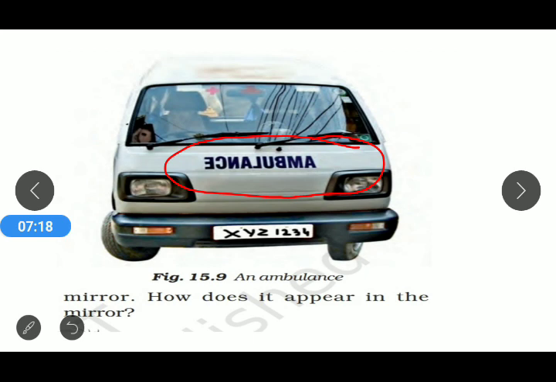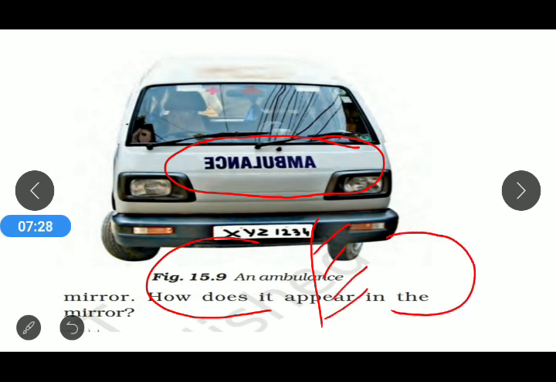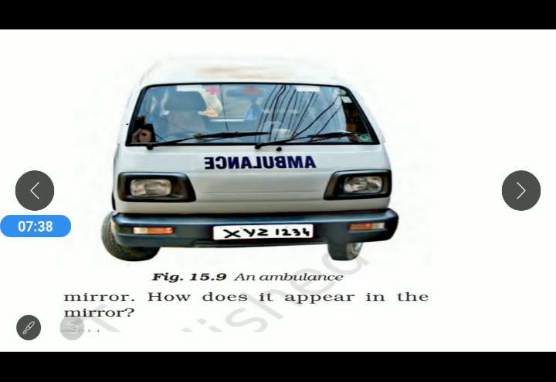Some of the alphabets remain the same in their mirror image, like if you take C in front of a plane mirror, it appears like this. That means it remains the same. But symmetrical and asymmetrical alphabets behave differently. Asymmetrical alphabets appear as their mirror image.